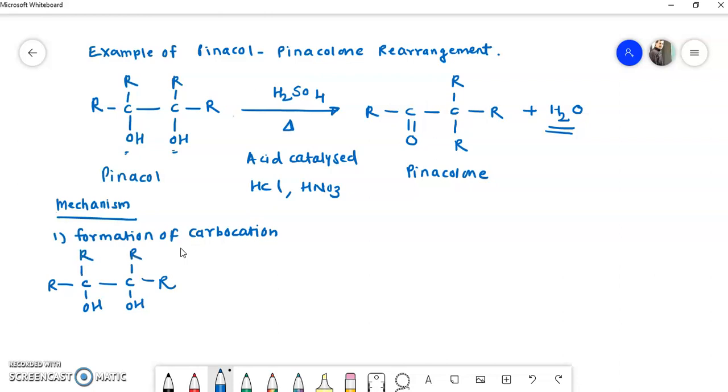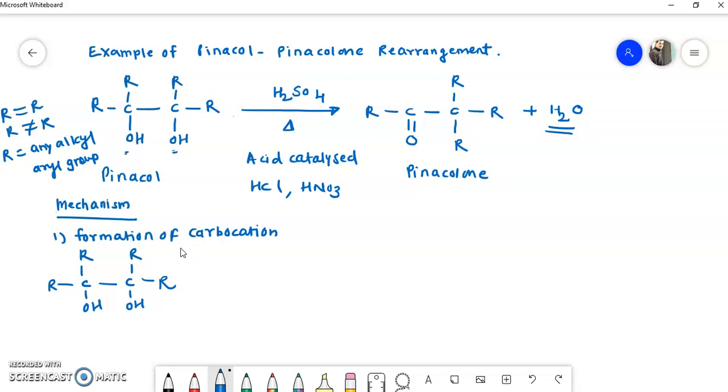What is R here? R may be any alkyl group or aryl group. Alkyl group means like CH3, C2H5, and aryl group means a benzene ring or substituted phenyl. The R groups can be equal or different, so remember this variation is there.